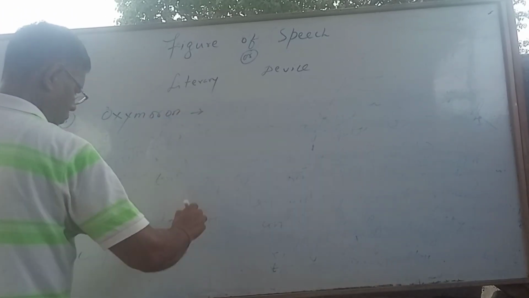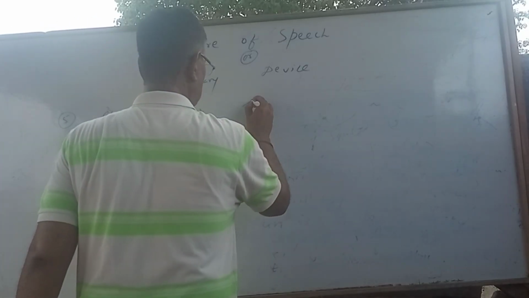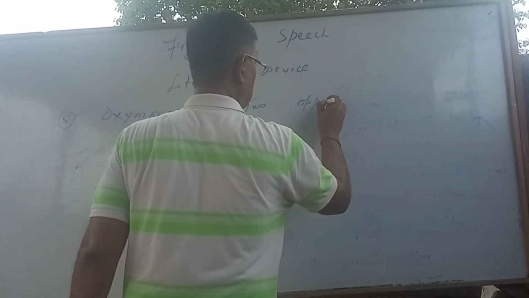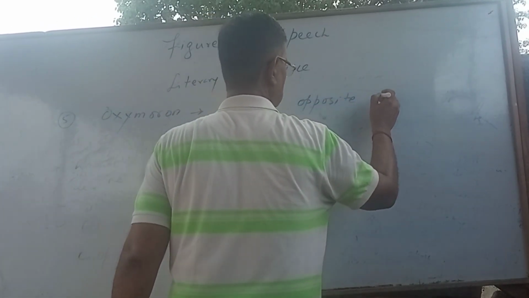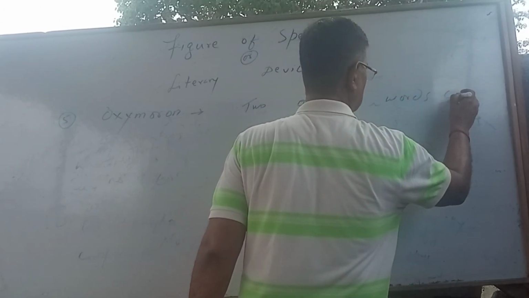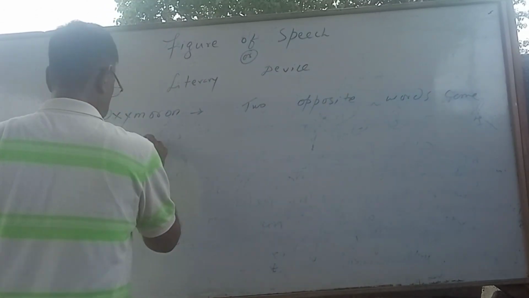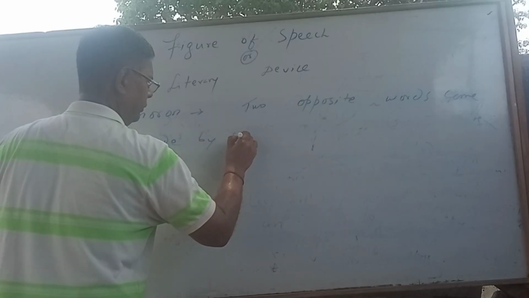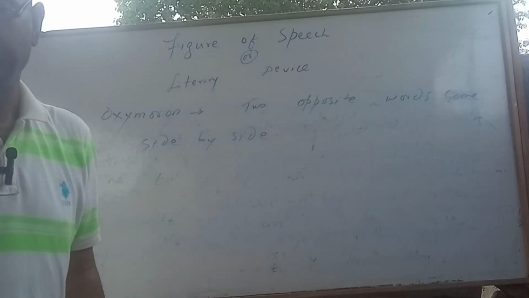Oxymoron. Two opposite words come side by side. What is it? Two opposite words come side by side.